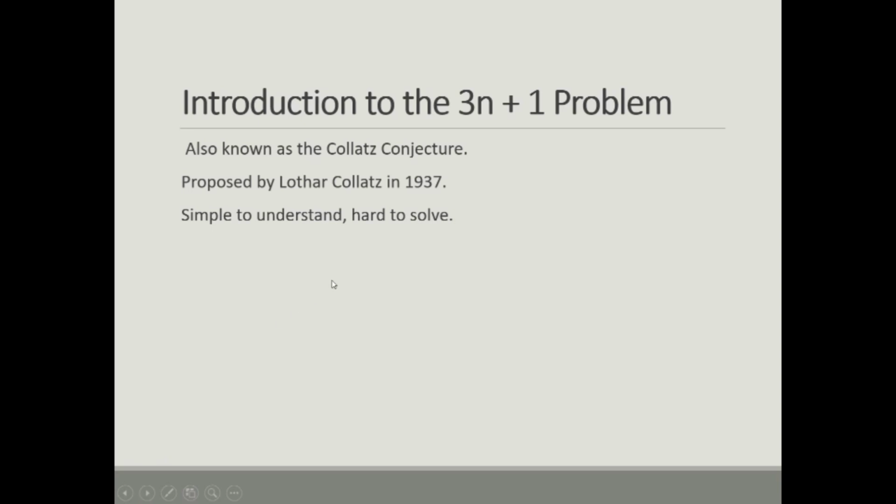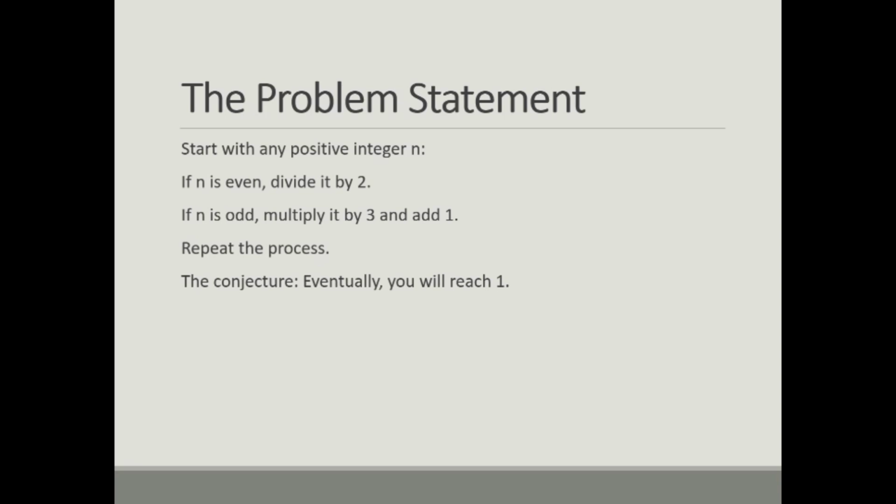Introduction to the 3n+1 problem. So what is the 3n+1 problem? The problem was proposed by Lothar Collatz in 1937. Even though the rule is extremely simple, it has been unsolved for decades. That's what makes it so fascinating. It's easy to understand but incredibly hard to prove. This is the short introduction to the 3n+1 problem.